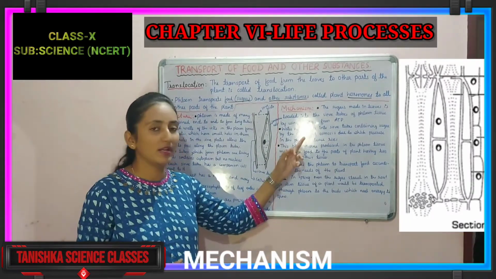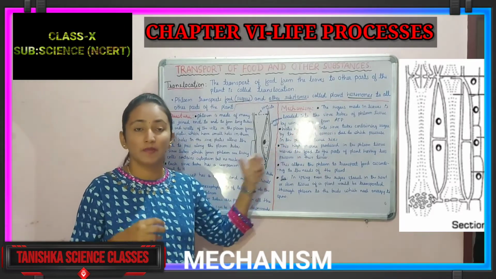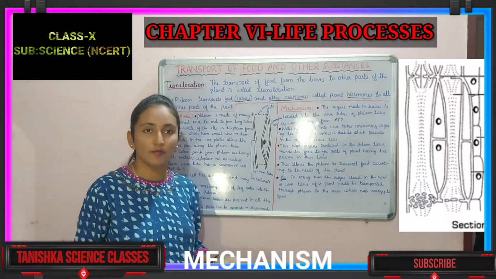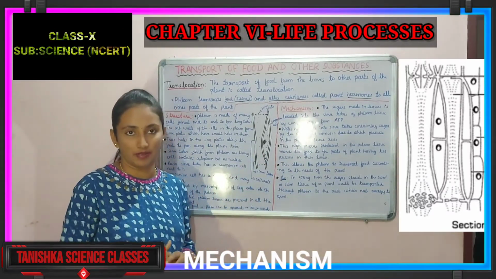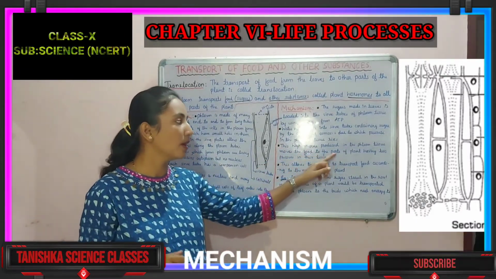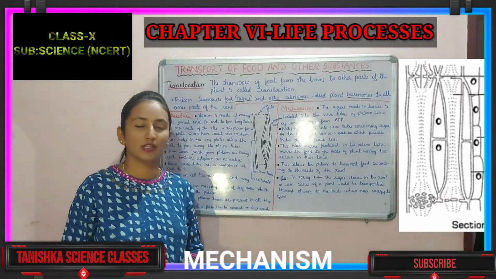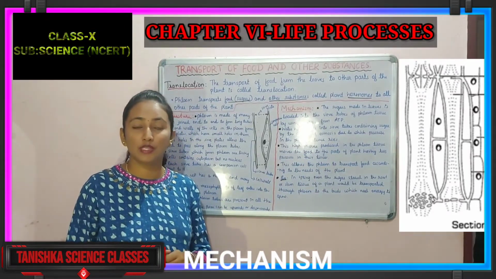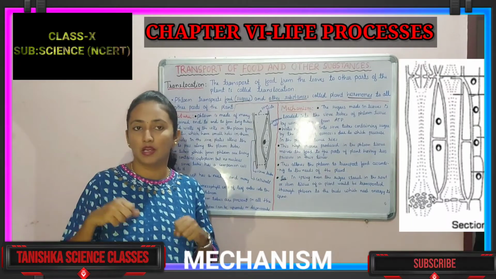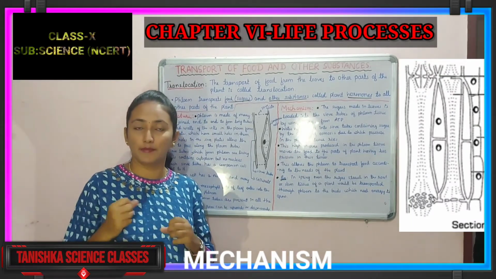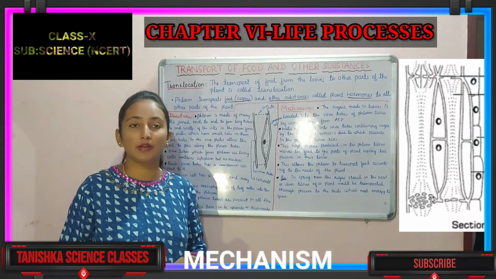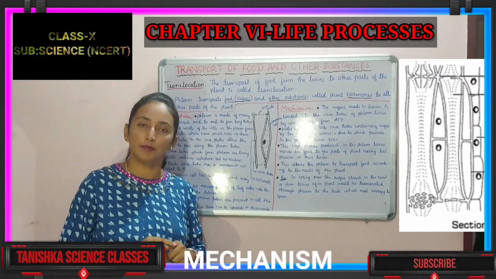Now, when they absorb water by the process of osmosis, the pressure increases in the tubes. Because of that high pressure, food will be transported to each and every part. This high pressure produced in the phloem tissue moves the food to the parts of the plant having less pressure in their other parts. So sieve tubes now have high pressure, because by osmosis water is absorbed by the sieve tubes. Now pressure will be more in the tubes. By that pressure, food will be transported to each and every part of the plant.